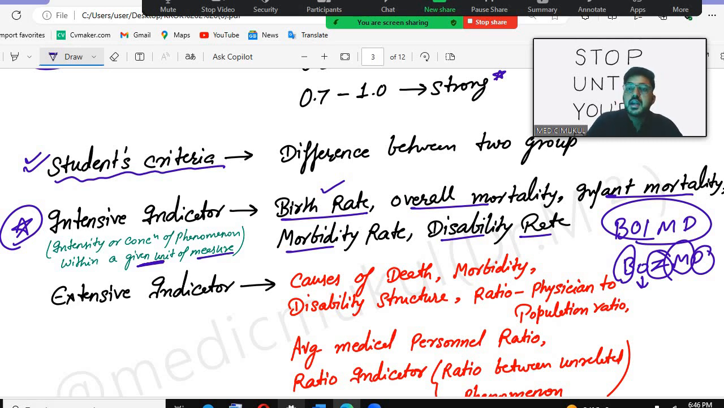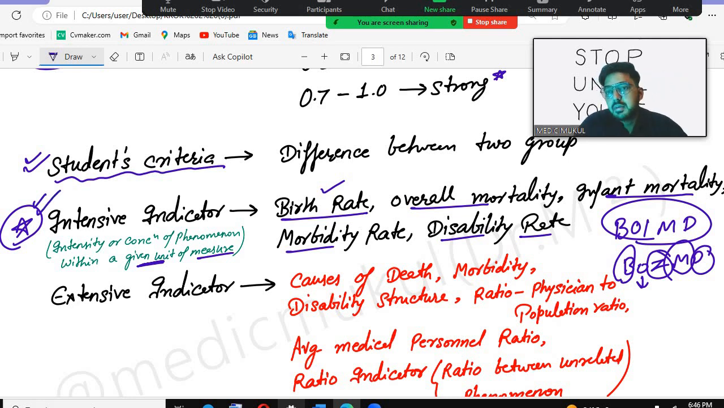So all these are what? Overall mortality, infant mortality. Infant mortality means how many children died between 28 days and 1 year, divided by the total population in that age group. How many infants are in the total population, and how many infants died. So that tells us about the intensive indicator.